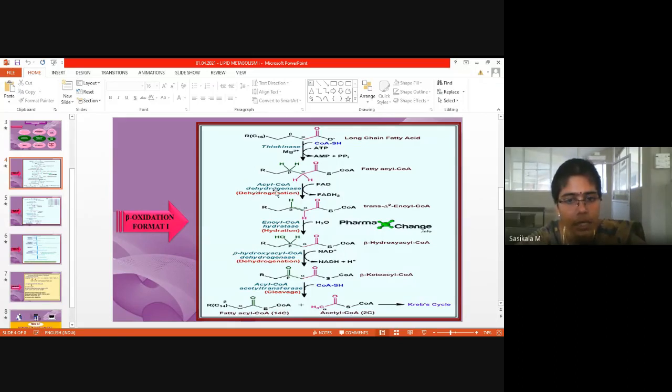This dehydrogenation is nothing but oxidation. Oxidation represents removal of hydrogen from the substrate. So now hydrogen has been removed and FAD has been converted to FADH2. Once the reduced form FADH2 is released, it is able to generate 2 molecules of ATP. So this is an example of oxidative phosphorylation: oxidation takes place in the substrate, where ATP is also generated through the phosphorylation process. So this step is called oxidative phosphorylation.